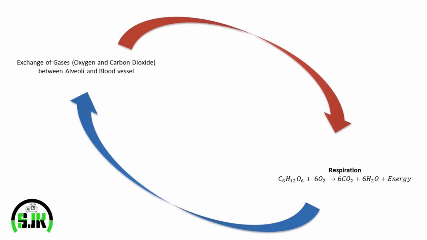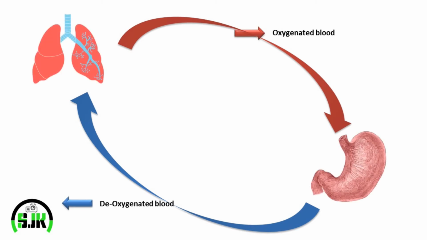As we know, in the lungs, exchange of gases takes place between alveoli and blood vessels, and in every other organ or part of the body, this oxygen is being used to bring energy out of glucose, carbohydrates, etc. by the process of respiration. Hence, we can say that the blood being transported from the lungs to the other body parts carries oxygen and is therefore called oxygenated blood, whereas the blood being transported from the body parts to the lungs is called deoxygenated blood.